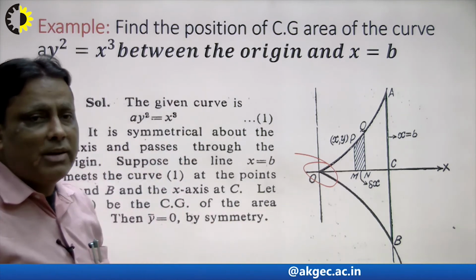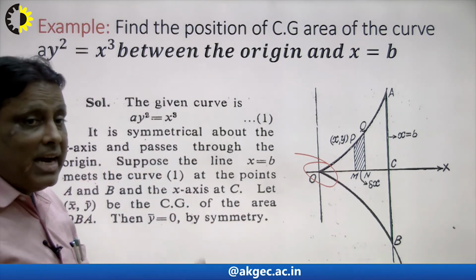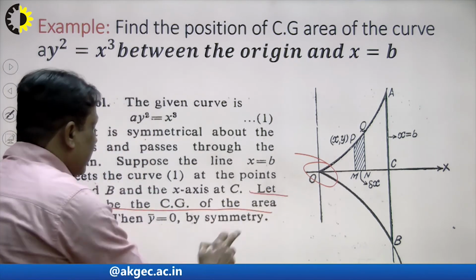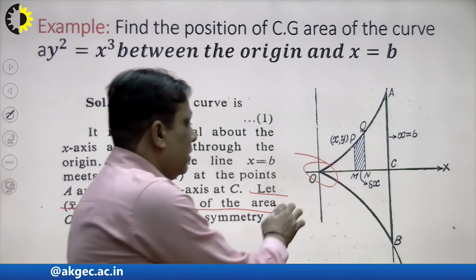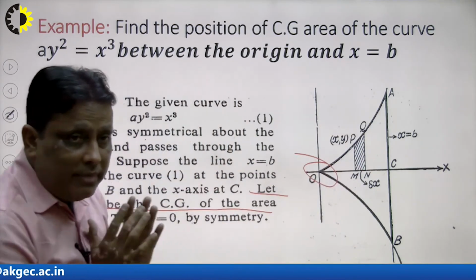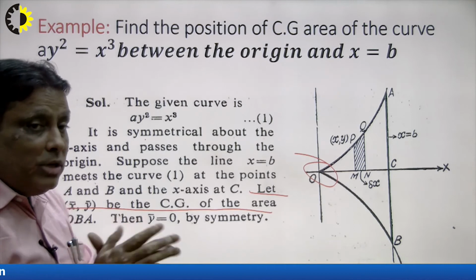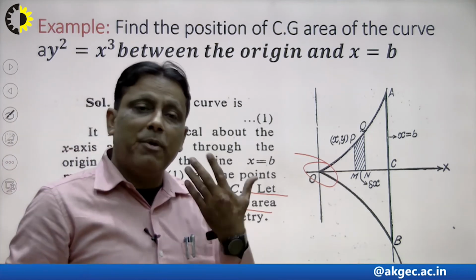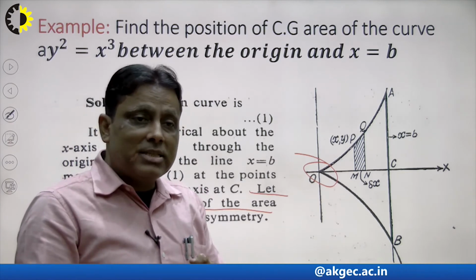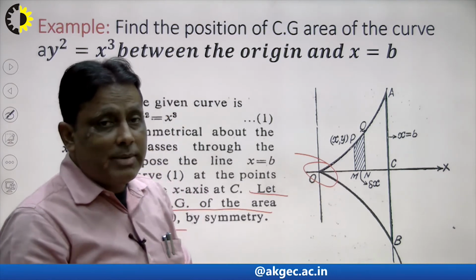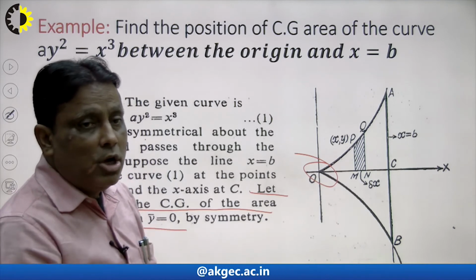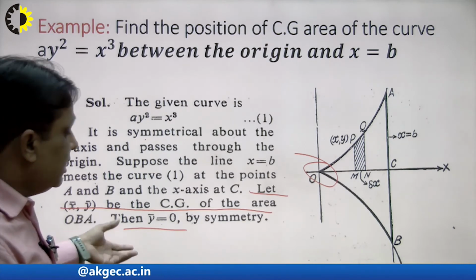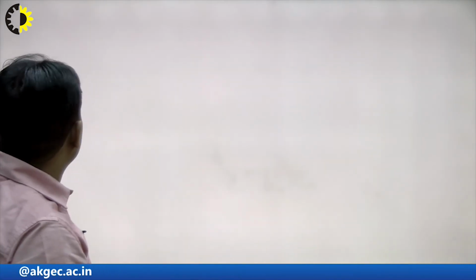I explain one by one, and the question is: let x bar, y bar be the center of gravity of the area OBA. But this curve is symmetrical about the x-axis, so in this case the y coordinate will be 0. There is no need of calculation, with the help of symmetry. If the curve is symmetrical about the x-axis, the y coordinate will be 0. If the curve is symmetrical about the y-axis, the x coordinate will be 0. So students, keep this in mind when we solve problems in the future, because it plays the most important role, step by step.